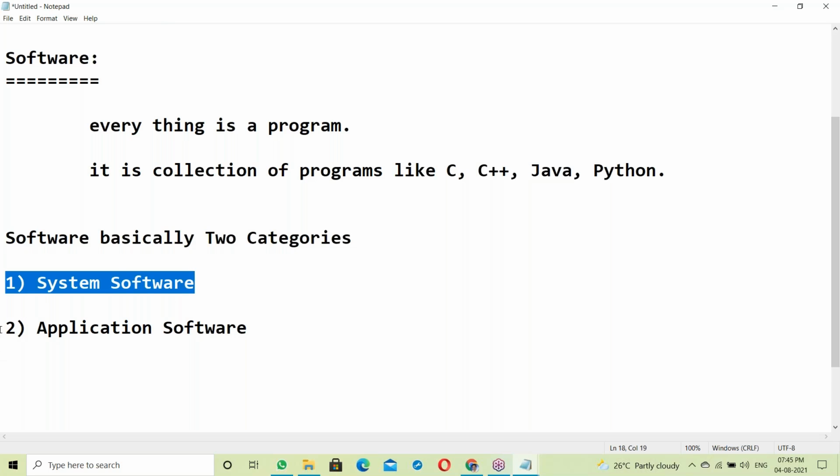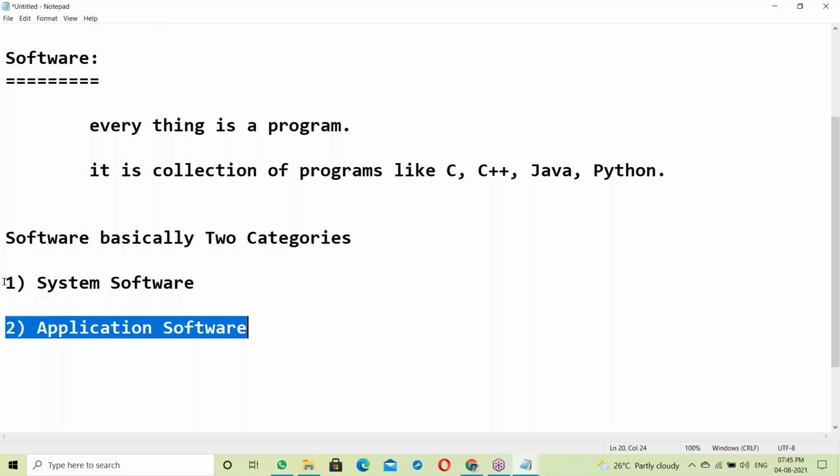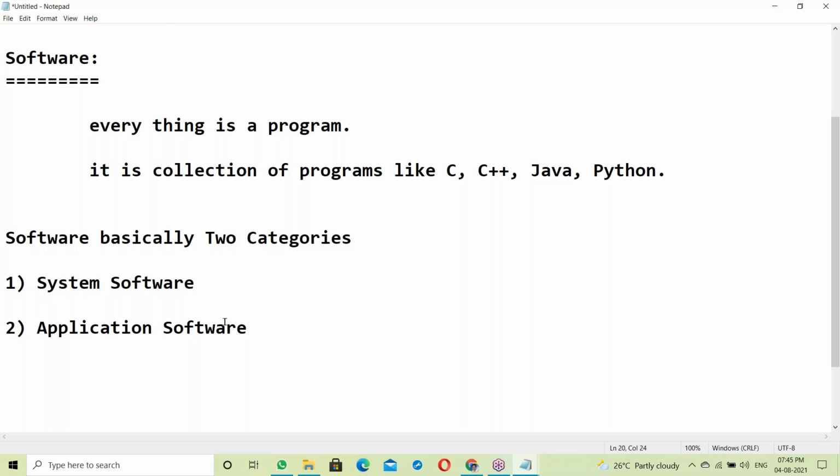First one, system software. Next one, application software. So what is system software?